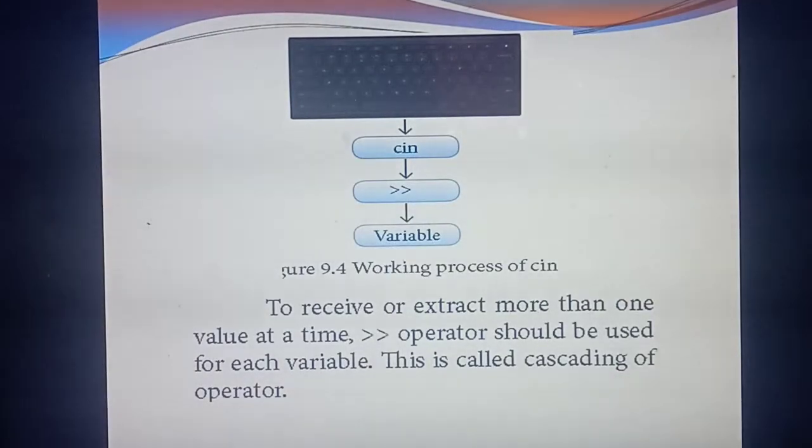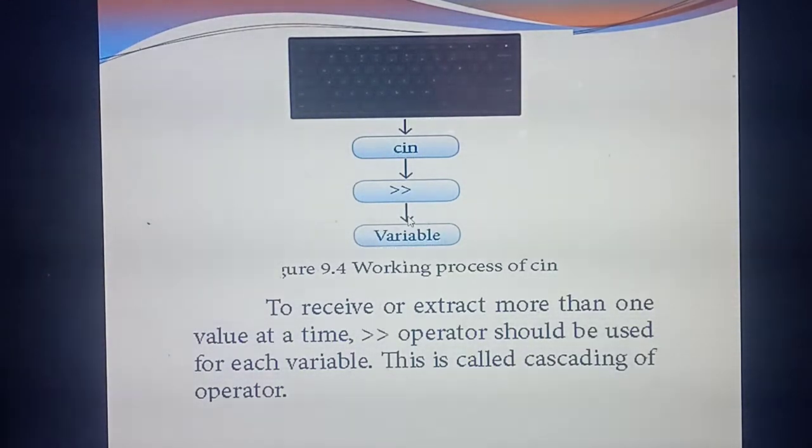Understand? So see this diagram, then you will understand. You are giving input to the program. How will you give the input? By means of the keyboard, isn't it? From the keyboard only you will type anything. So input is received by which identifier? Cin. Already you have studied Cin. Next you need to give the symbol. What's the symbol you are using? The double greater than symbol. So cin, then the double greater than symbol, then any one variable. So this is the format for writing a C++ program for giving input.